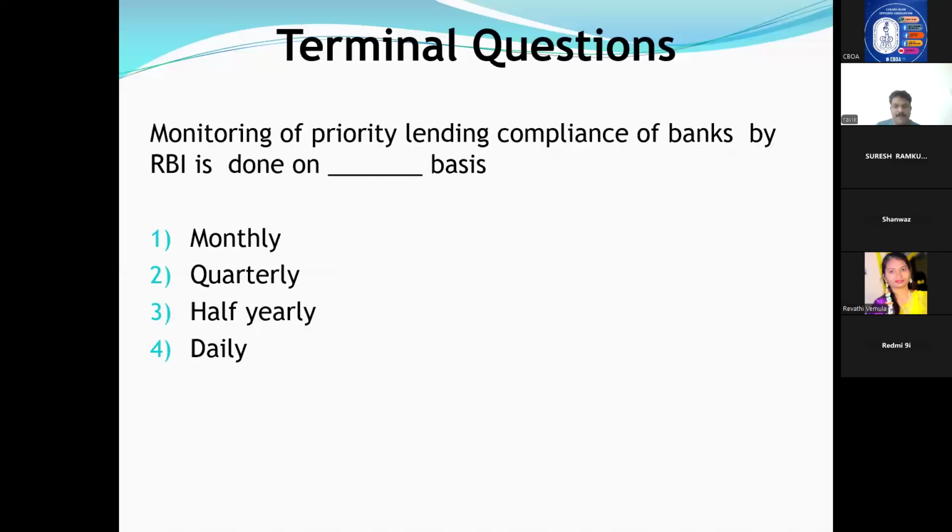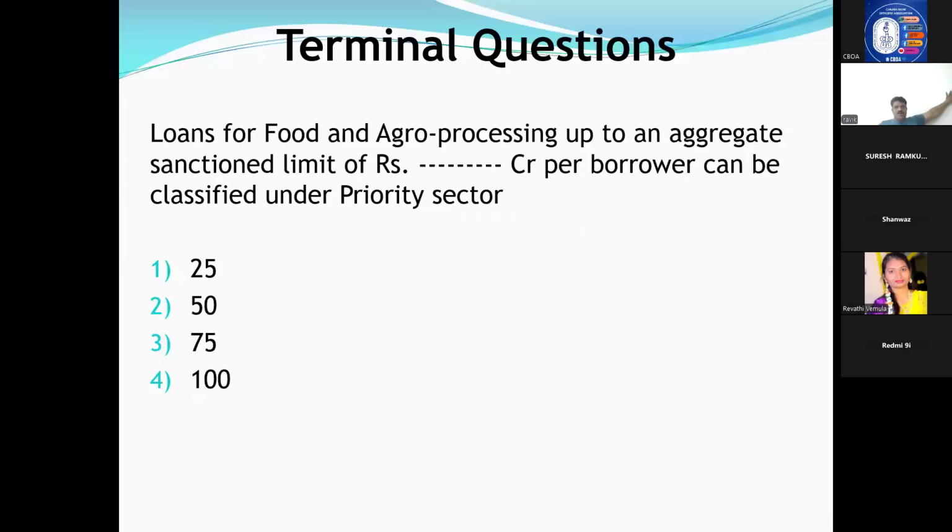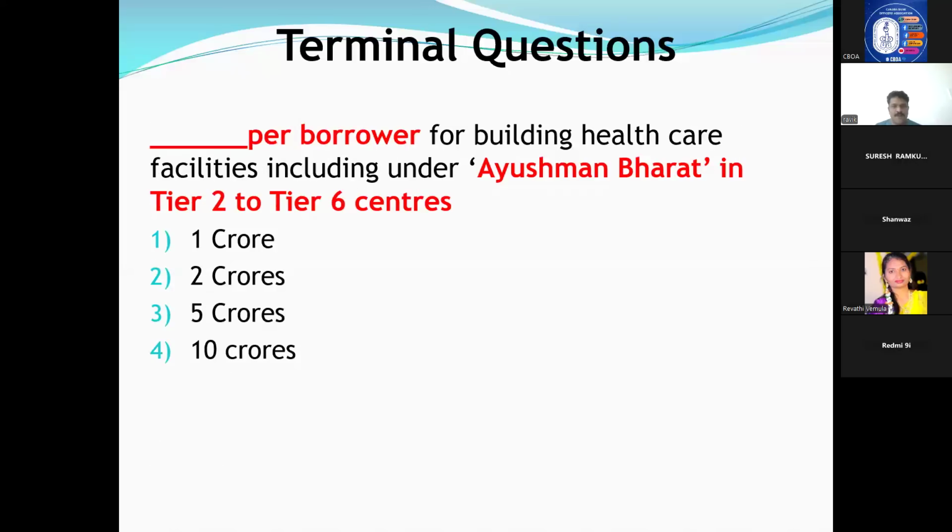Monitoring of priority lending compliance of banks by RBI is done on dash basis: monthly, quarterly, half yearly, daily. How will they do monitoring? Quarterly. Very good. Loan to food and agro processing to an aggregate sanction limit of dash crores per borrower can be classified under priority. Food and agro, dal mill, rice mills, up to what amount can you classify under priority? 100 crores. Very good.